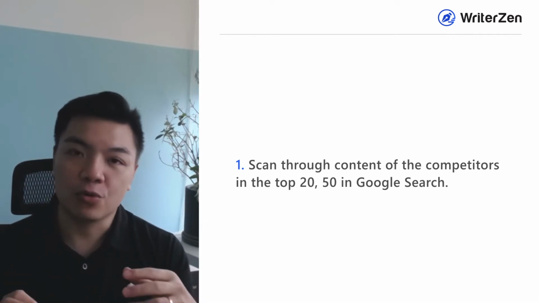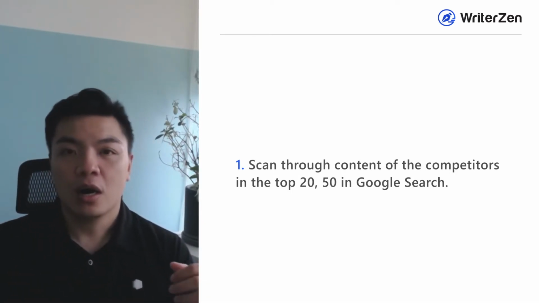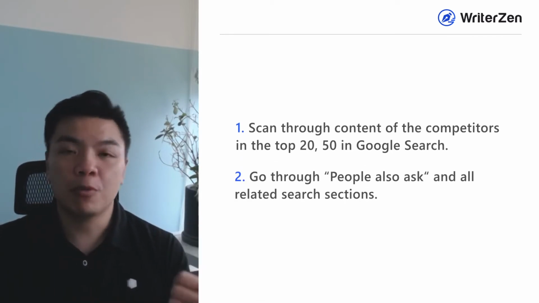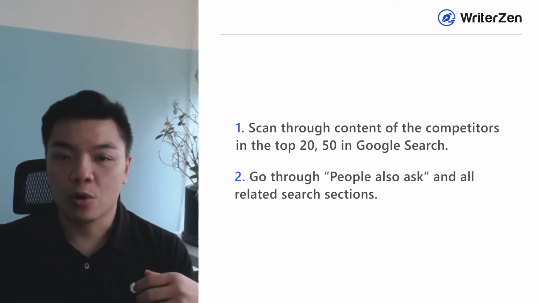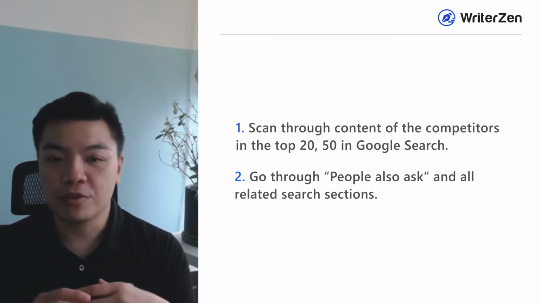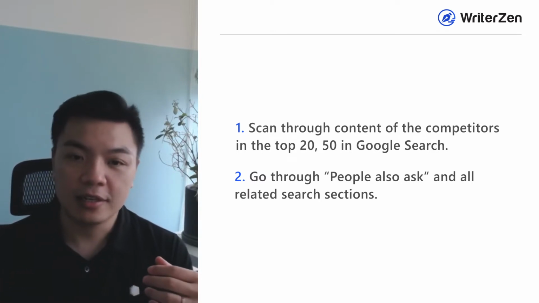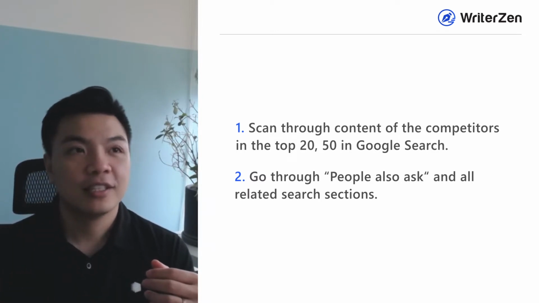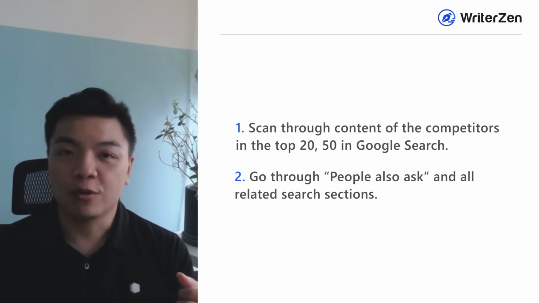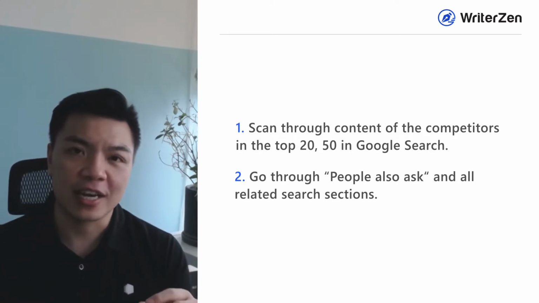So manually, you would have to go through those content and scan through. Second thing is you go through the People Also Ask section. You also go through the related searches section, and then you also gather insights from different social media sites, like Reddit or Quora or Facebook. So you look for all the insights that go directly to Google search intent.